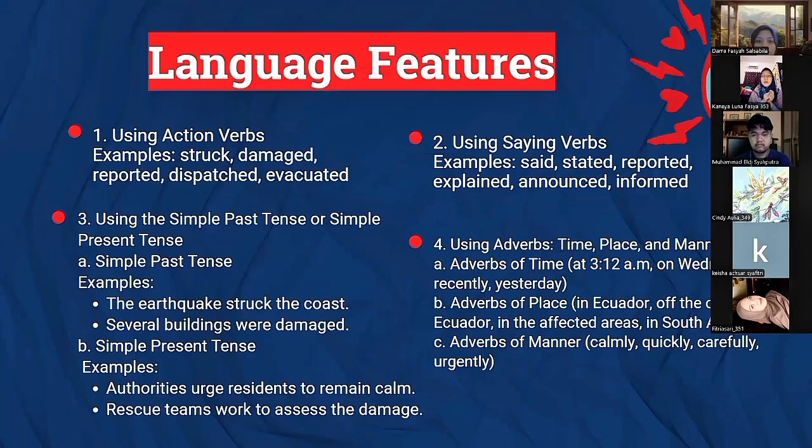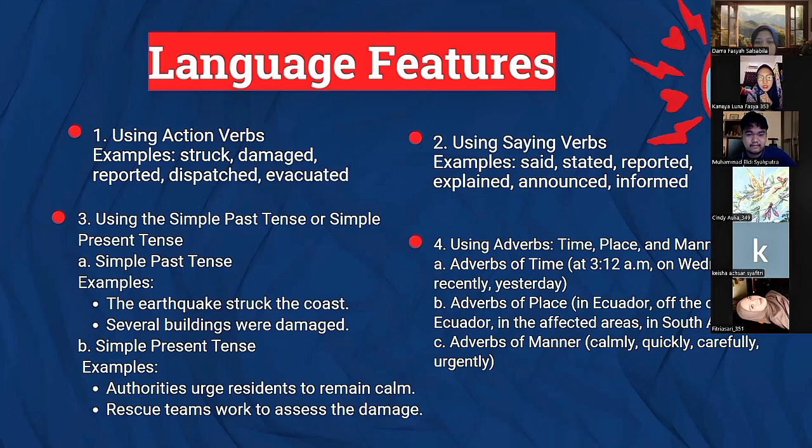There is some important vocabulary that will appear in today's news report. Please pay attention to these words: earthquake, epicenter, damage, rescue team, evacuation, fatalities. Let's briefly discuss the language features of news item text.